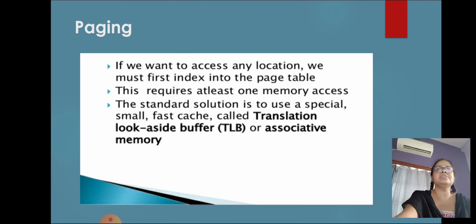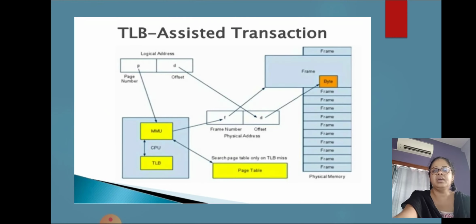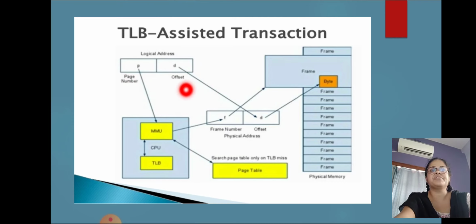The TLB is associative high speed memory. Each entry in the TLB consists of two parts, a key and a value. This is the TLB assisted translation. The address consists of two parts: one is the page number, another is the offset.